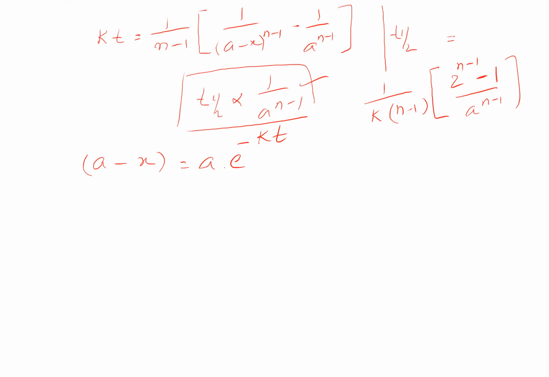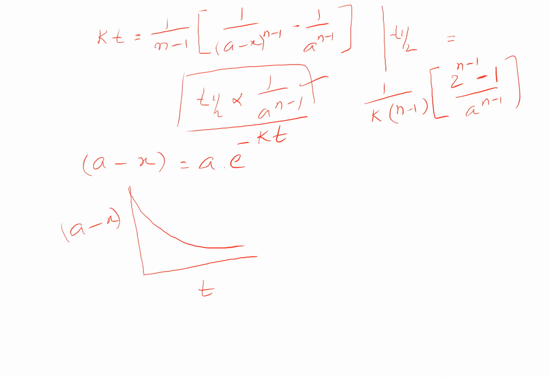When you plot the graph, the concentration decreases exponentially in the case of first order reaction. So a minus x, the amount of concentration left, versus time t is decreasing exponentially with respect to time. That is a property of first order reaction: concentration of reactants decreases exponentially with time.